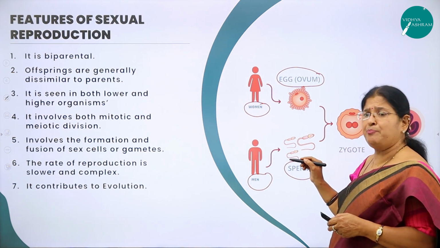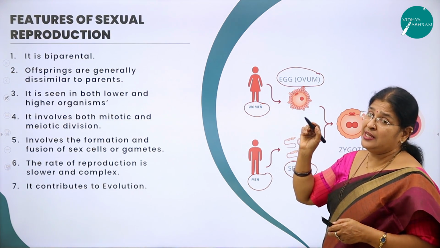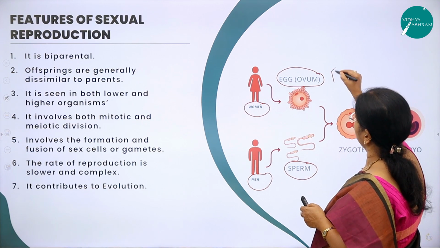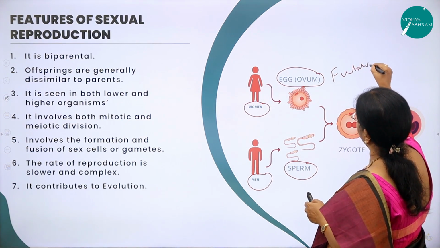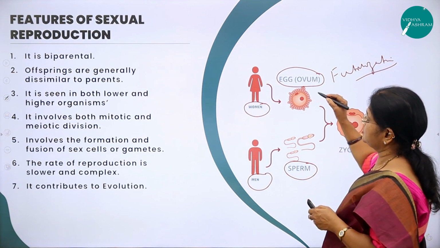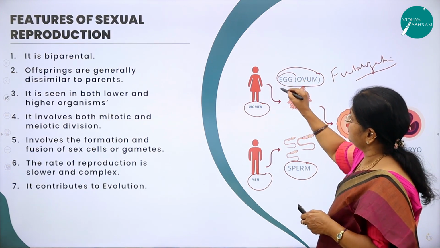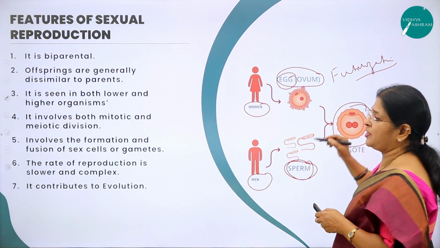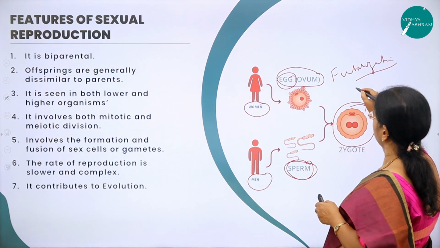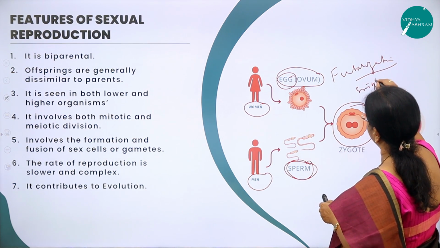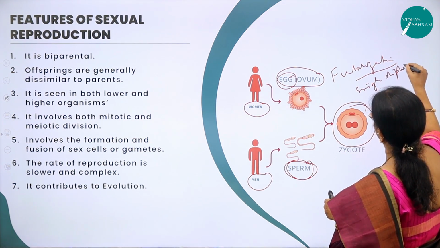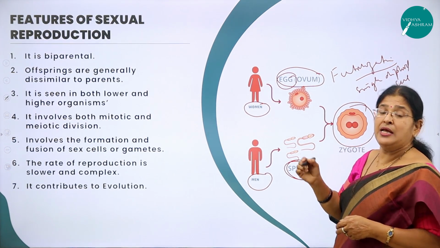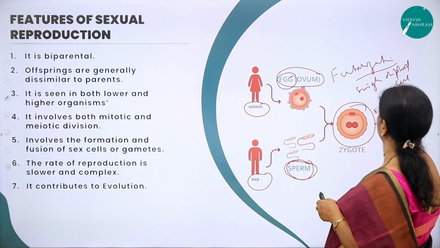And a very important event happens, which does not happen in asexual reproduction, but here it happens. That is called fertilization. So what is fertilization? Fusion of the egg with the sperm, resulting in what? Very important, the zygote. What is a zygote? It is a single but diploid cell. What do you mean by diploid? 2n. The nucleus of a cell will have the chromosome number 2n.